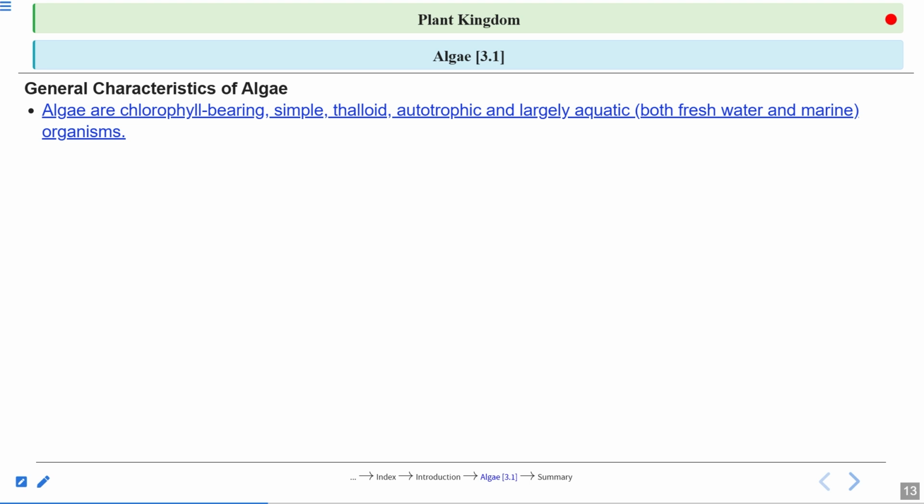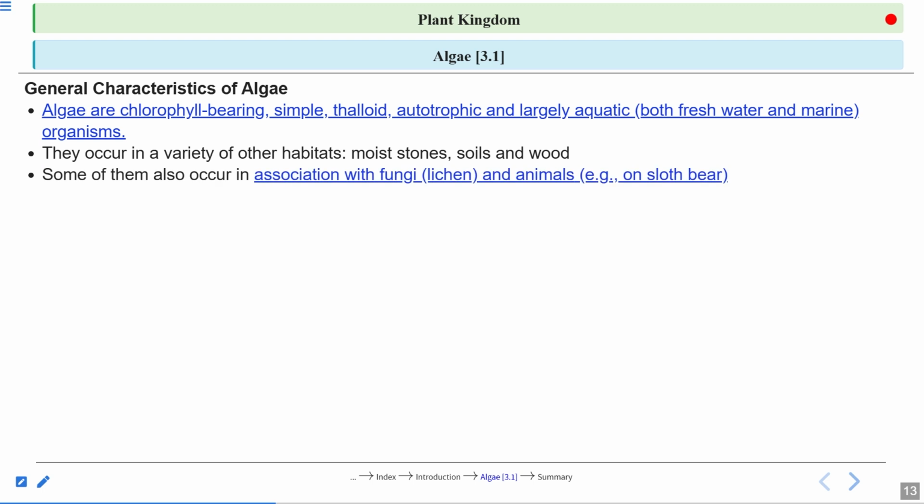Largely aquatic, and they are found in both types of aquatic ecosystem: freshwater, which means no salt dissolved in it, and marine water, sea and ocean. They occur in a variety of other habitats too. You can see algae growing on moist stone, sometimes on soil, and sometimes on wood.